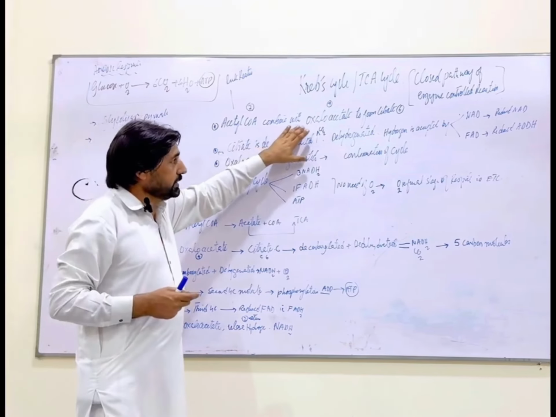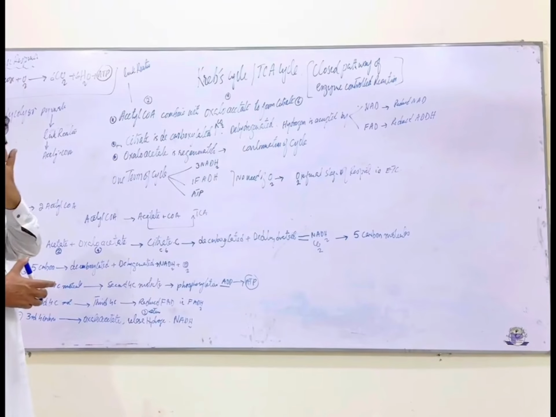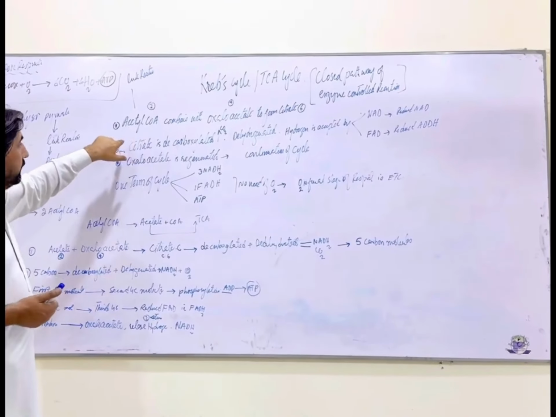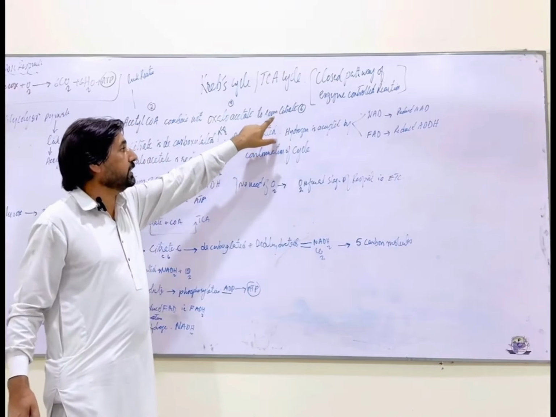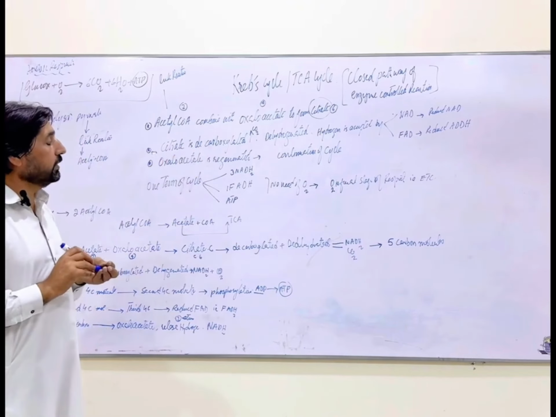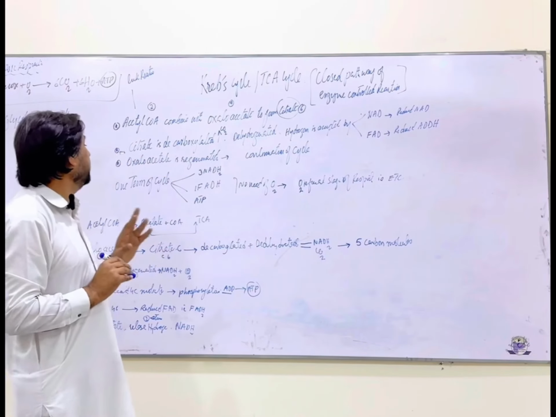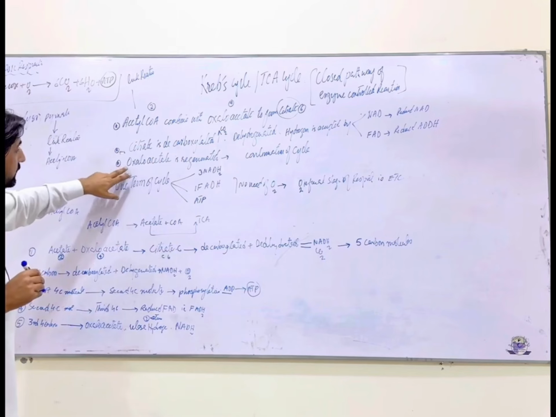Now we have the 6-carbon compound citrate, which was formed by the combination of a 2-carbon and a 4-carbon compound, acetyl CoA and oxaloacetate. This citrate is decarboxylated, and the process gives us FADH and NADH. Now we have oxaloacetate.